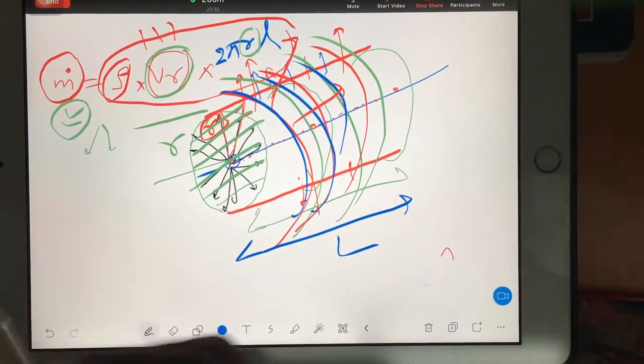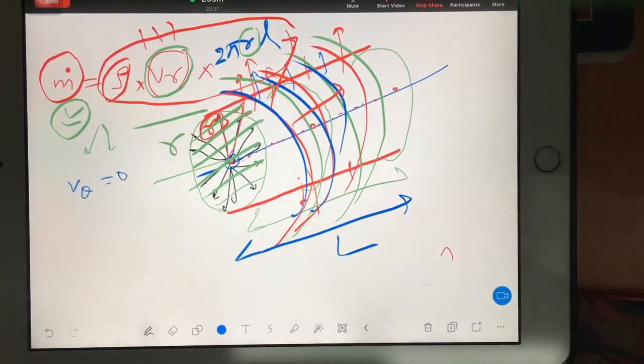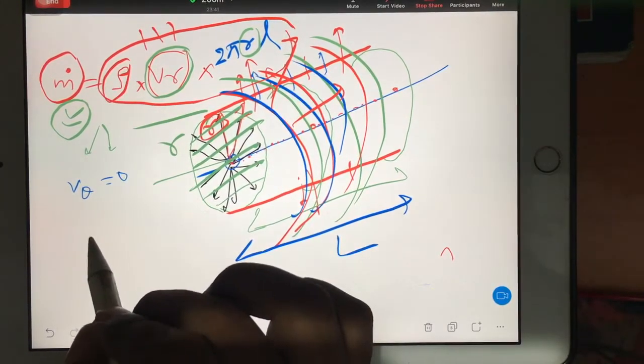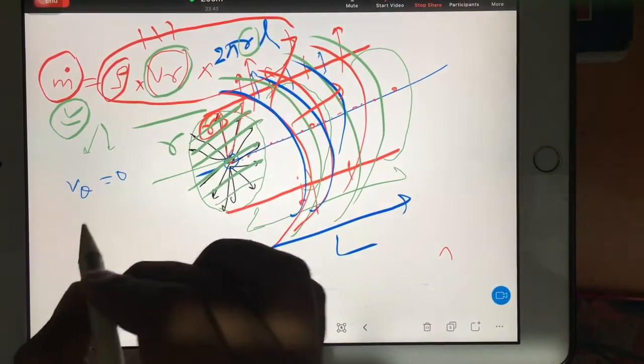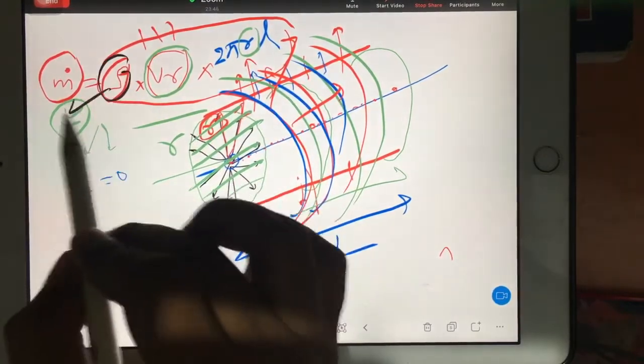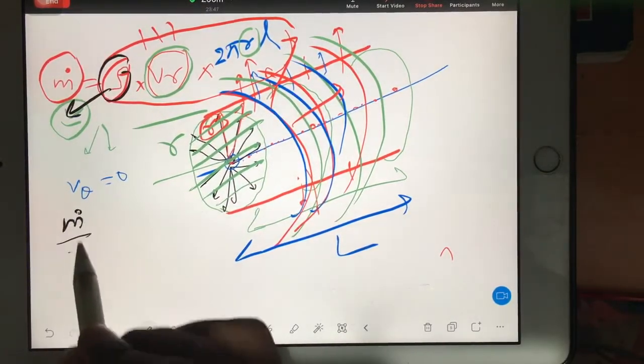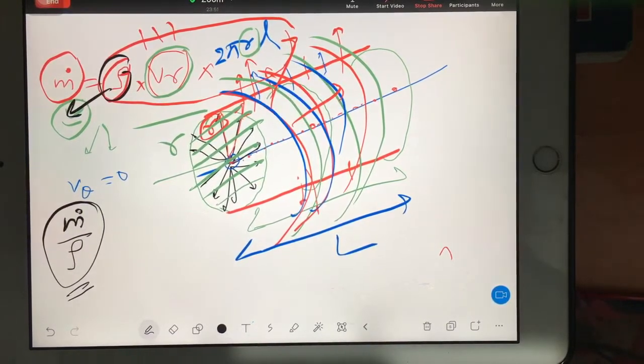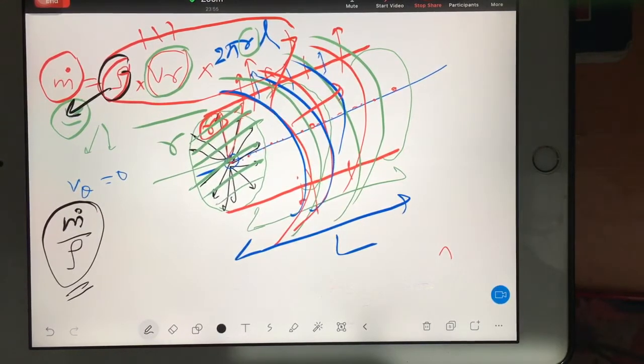Now what is our next approach? Keep in mind V theta is 0. Only VR is finite. Tell me, if I take this rho to this side, then I'll be getting this parameter. What will I call this? Everyone is capable of giving this name.